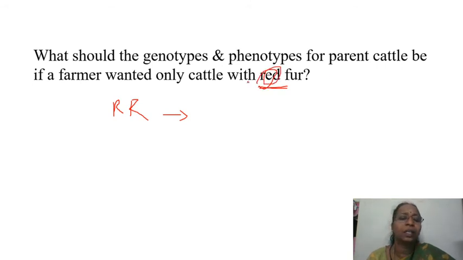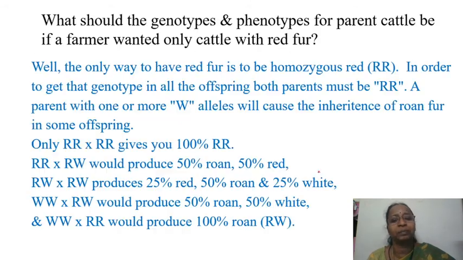Only in homozygous condition this will be red. So the genotype and phenotype of the cattle should be RR only. No other option is acceptable. So this is the required option. So it should be 100% RR. Okay, because if you cross red with the roan, 50% roan and 50% red you will be getting.